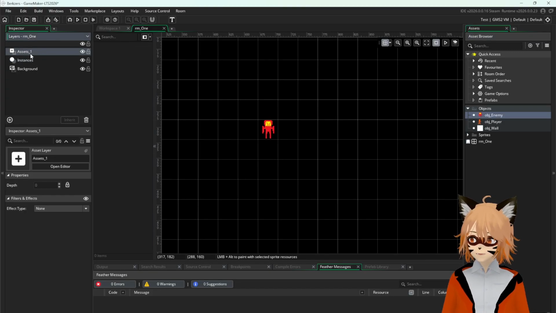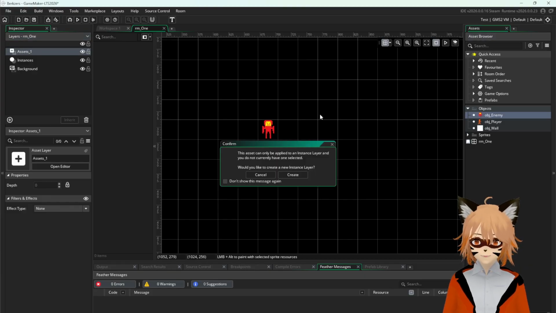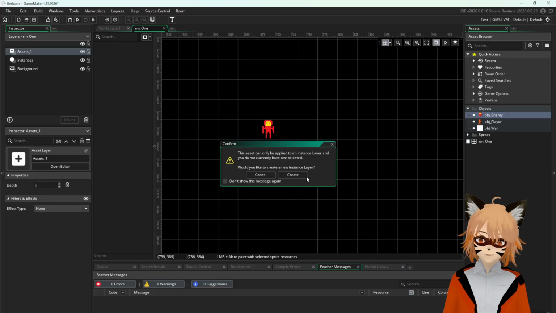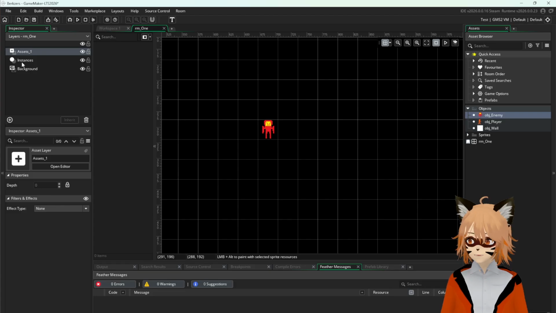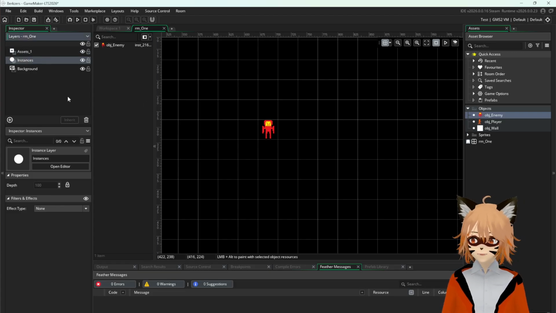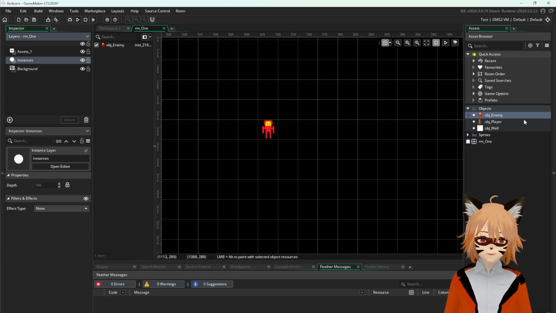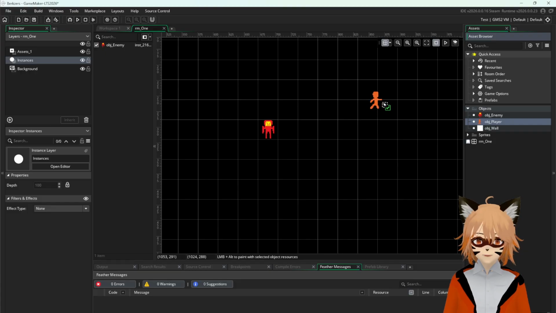But if you try to click on the assets layer and then try to drag this, it's going to cause an error, like this. So we don't want that to happen. Just press cancel, go and click the instances layer. Remember to add your objects here in the instances layer. Then you can also add the object player here and then the object wall.